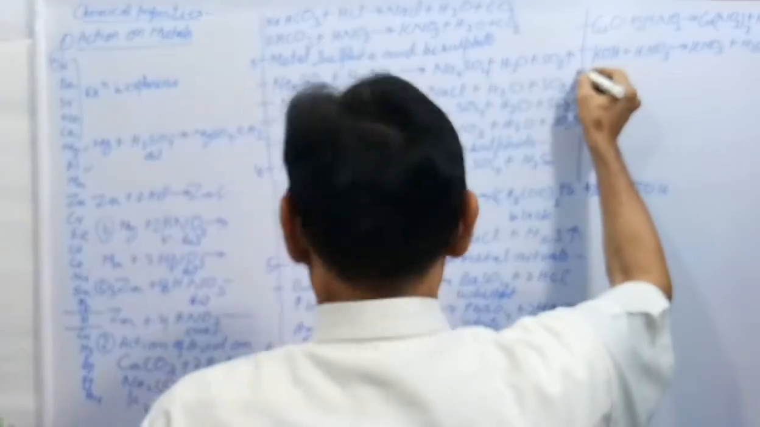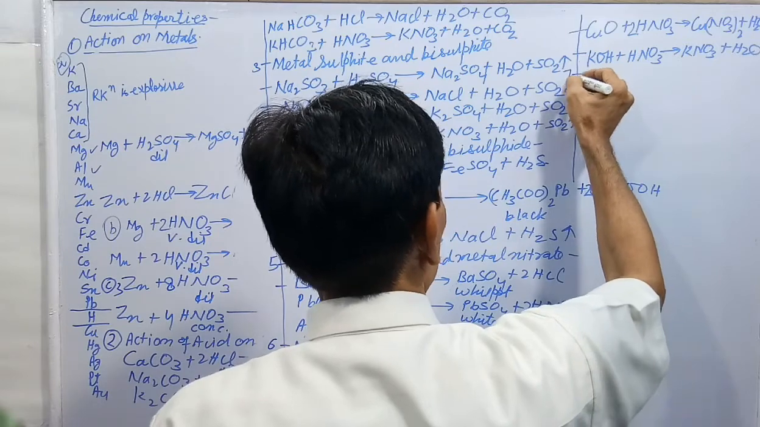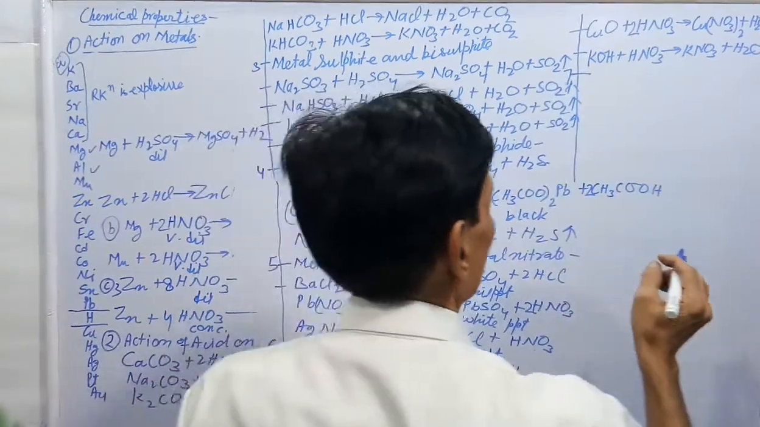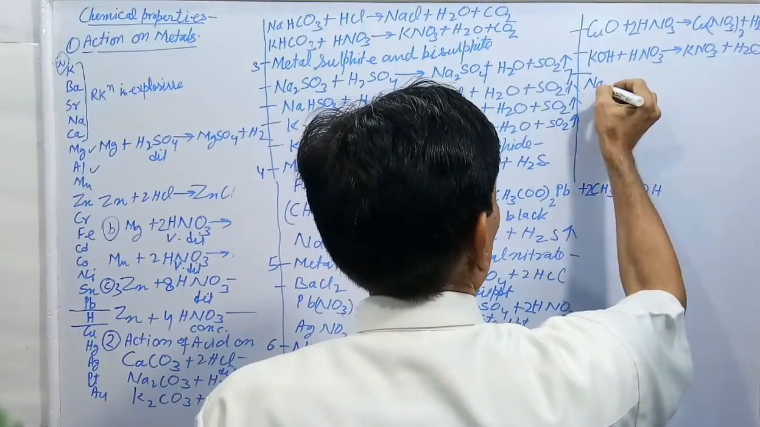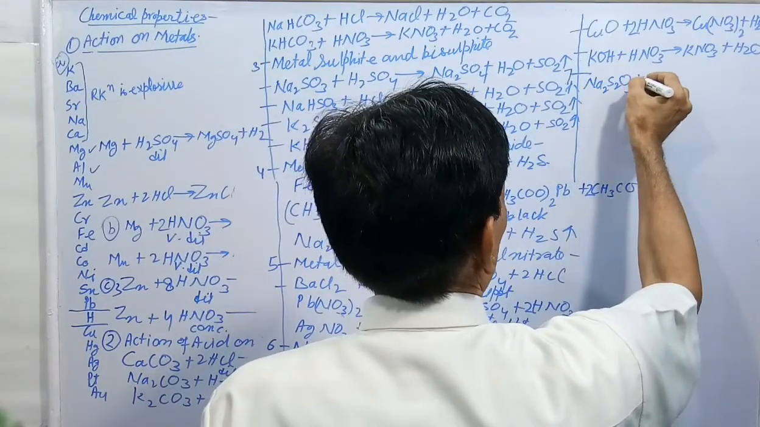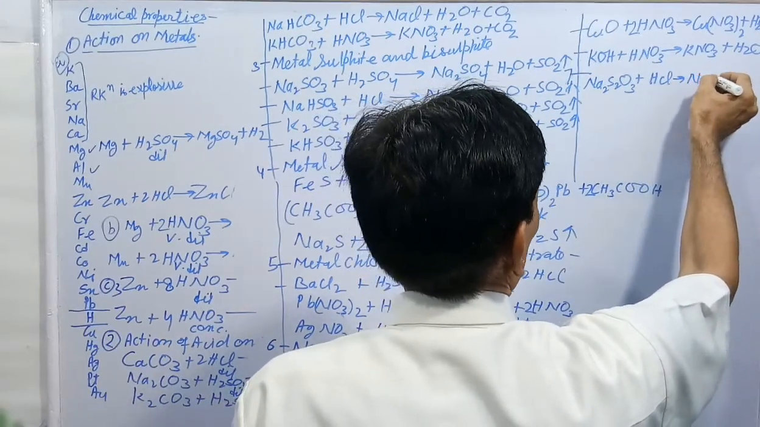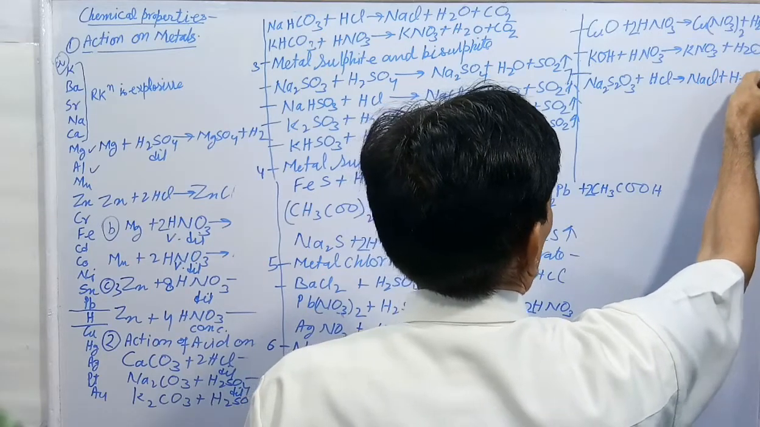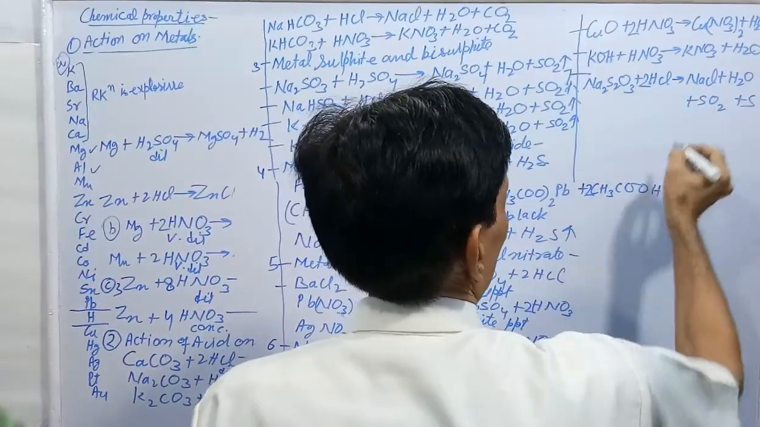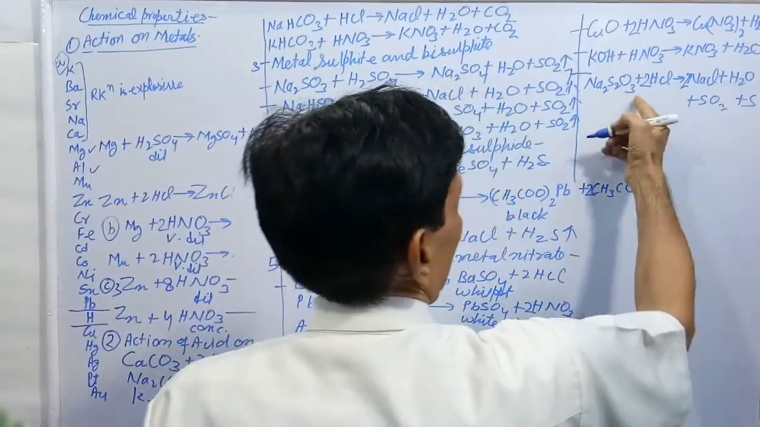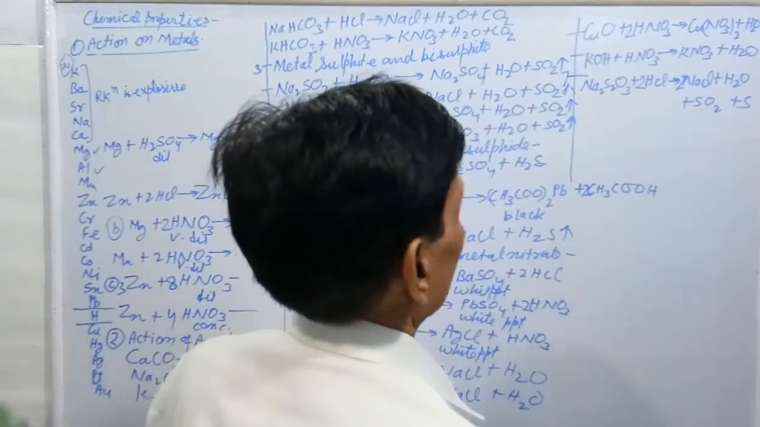Next is reaction with metal thiosulfate. This was asked in the ICSE exam, not this year, in previous years. Here Na2S2O3 plus HCl forms NaCl plus H2O plus SO2 plus S. You can balance the equation. Here 2 NaCl, here 2 HCl, and the equation is balanced.